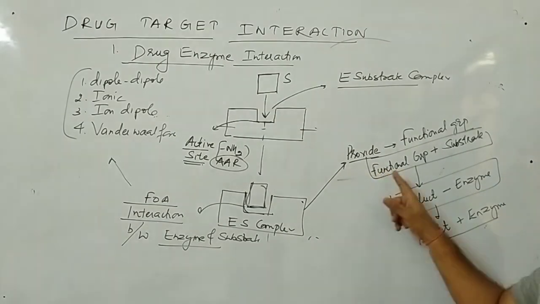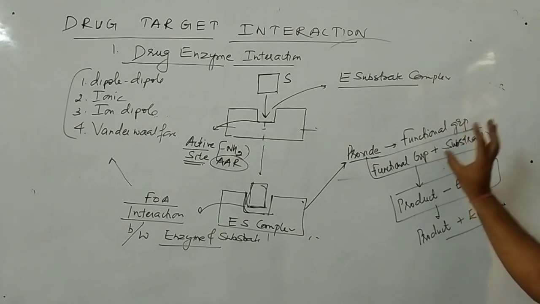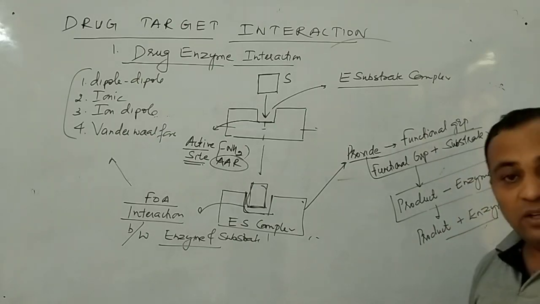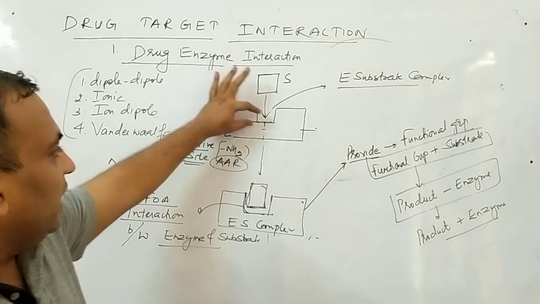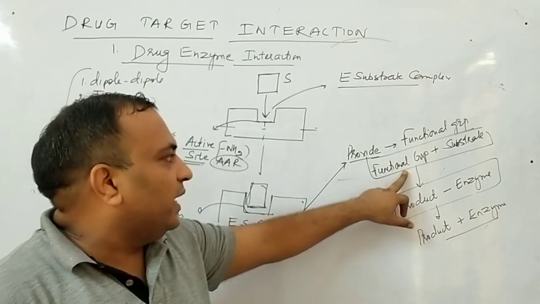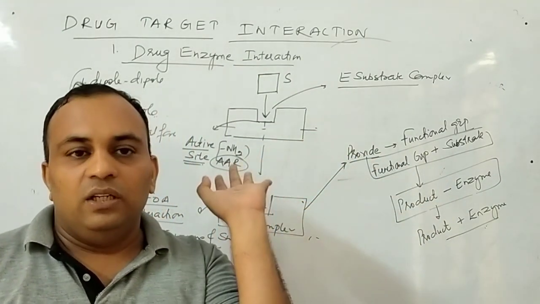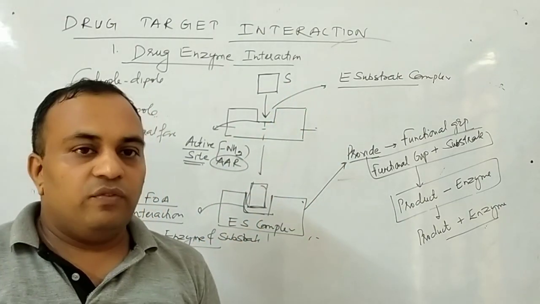Secondly, the enzyme provides the functional group. These functional groups interact or undergo reaction with the substrate, forming product enzyme complex. Finally, the enzyme and product get separated. So the two main functions of the enzyme: first, it gives the active site for attachment of substrate; second, it provides the functional group for the particular biochemical reaction. Due to these two functions, it increases the speed of reaction.